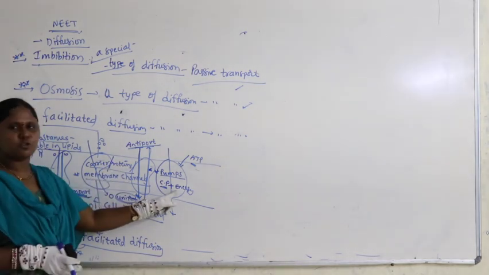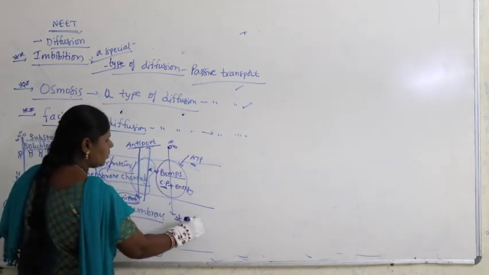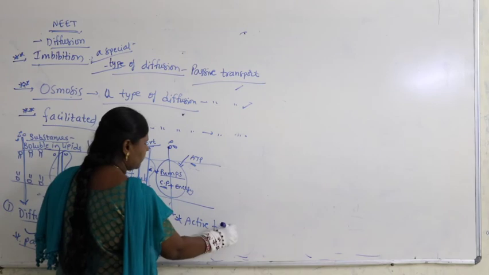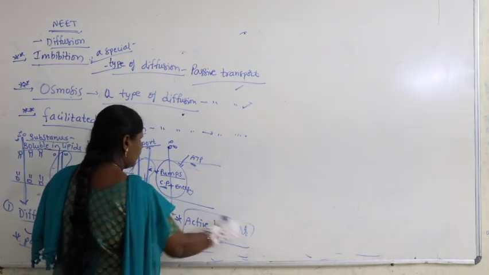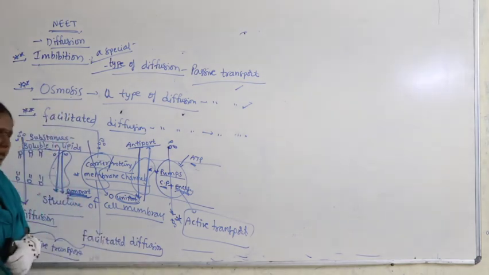And when carrier proteins use energy in the transportation of molecules, what do you call this? This is called active transport. This is with energy, so it is called active transport.